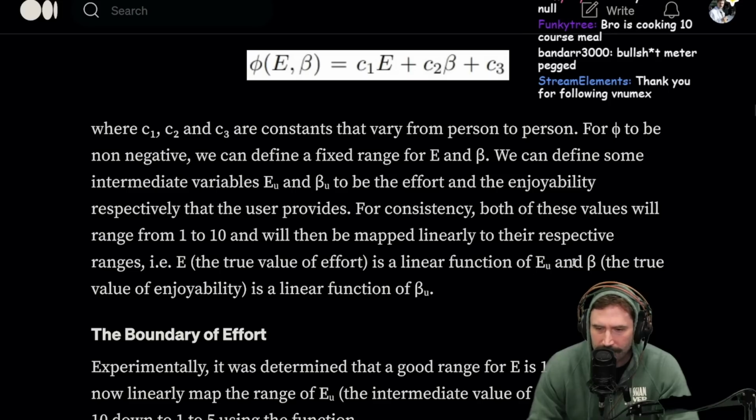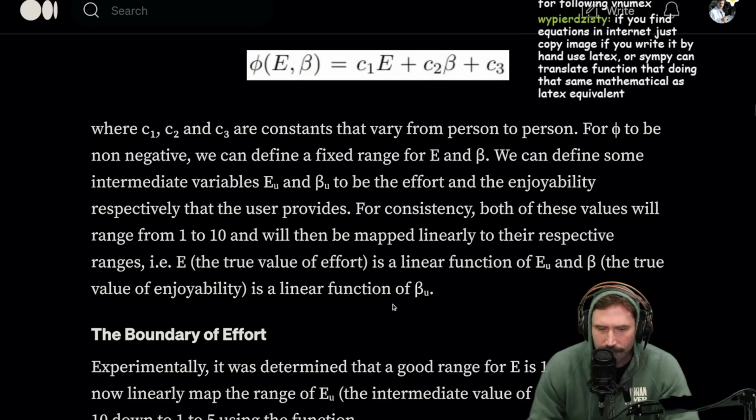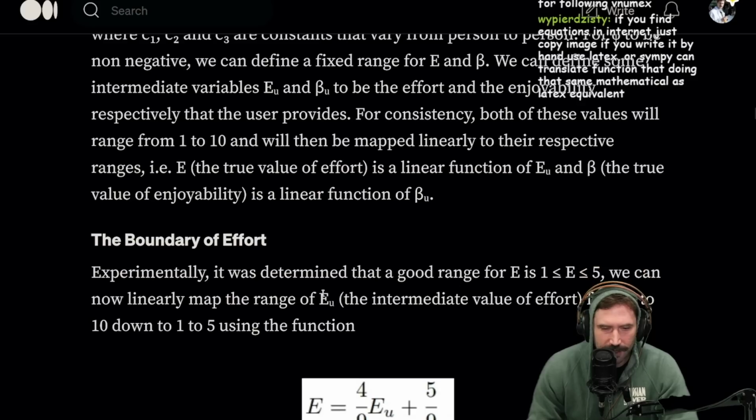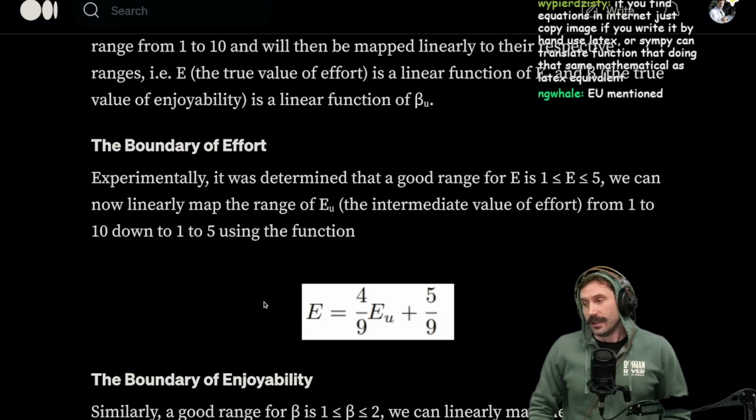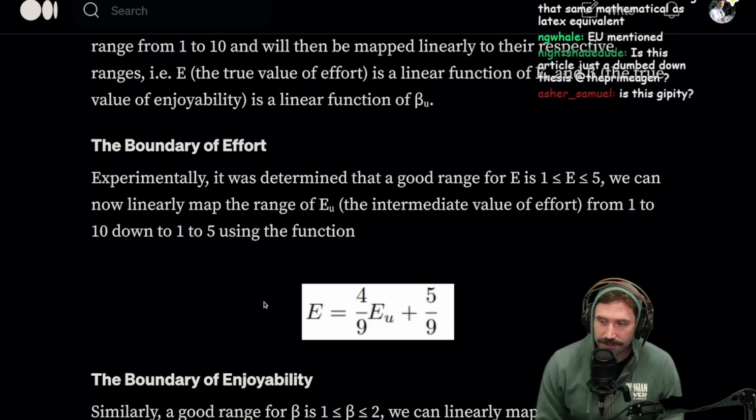Oh, I thought he stated earlier that beta was not enjoyability, but the specific task we're on. Okay, I guess I've been reading this whole thing wrong the whole time. Is this article just a dumbed-down thesis?